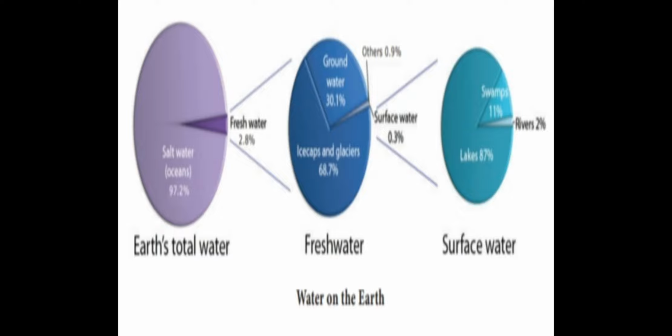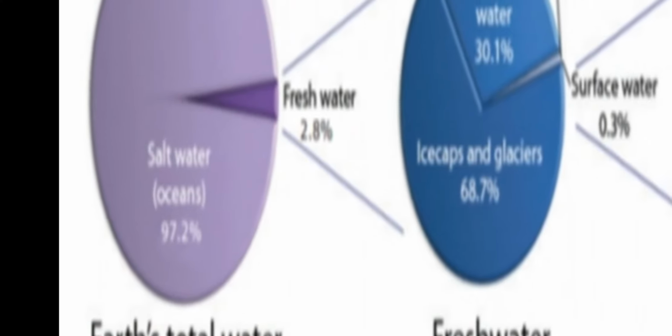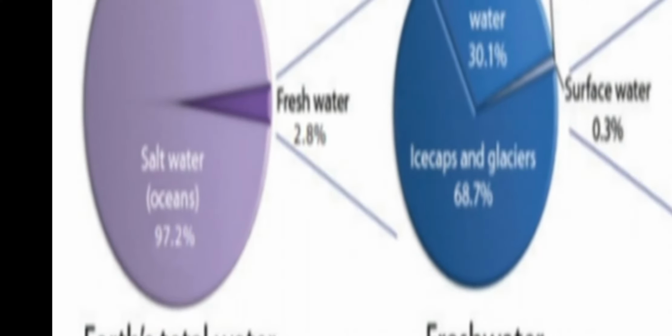They have given this in a picture. You can see this on page number 104 in your lesson, the very first page of the lesson. Earth's total water: you can see salt water is 97.2%, that is ocean water, got it?